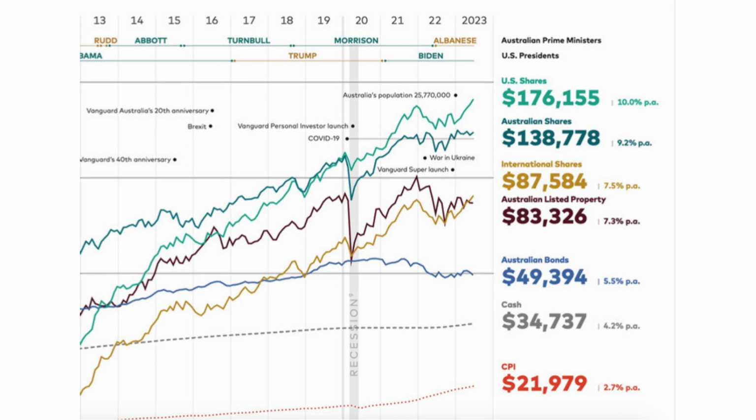Another useful insight is that the asset class with the lowest long-term return is cash. As measured by the Bloomberg Ausbond bank bill rate, it earned just 4.2% per year. The $10,000 would have grown to just $34,000 versus the $138,000 in Aussie shares.